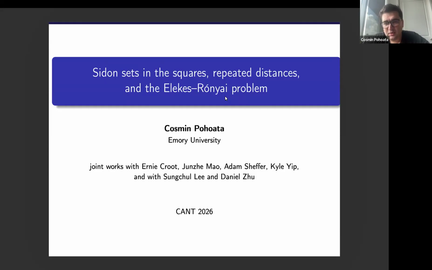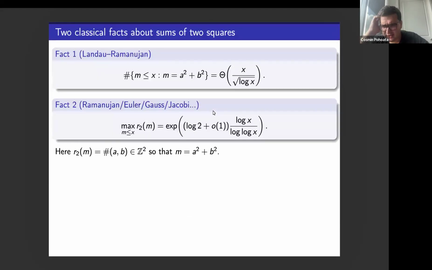Yeah, so my goal today will be to tell you a little bit about some recent developments on some topics related to Sidon sets in the squares, some Erdős problems about repeated distances in the grid and related sets, and the so-called Elekes-Ronyai problem. So the way I envision this talk to go, I thought I would tell you first about two classical facts about sums of two squares, which maybe most of the people in the room have seen before in some way or another. These go back to Landau and Ramanujan and maybe some others before that.